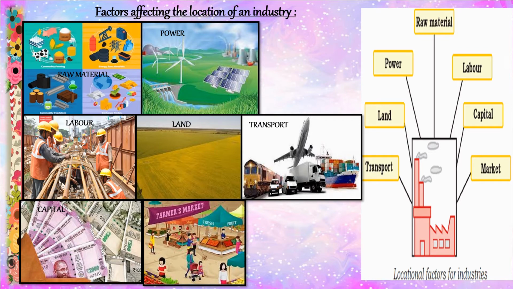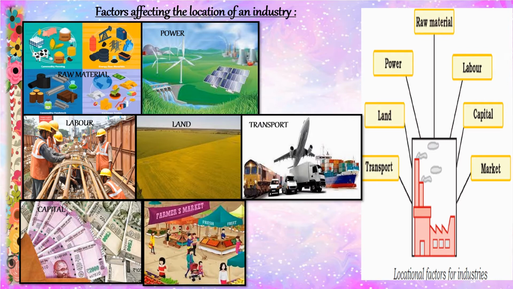Transport. Transport by land or water is necessary for the assembly of raw materials and for the marketing of the finished product. Labor. No one can deny that the prior existence of a labor force is attractive to industry unless there are strong reasons to the contrary. Labor supply is important in two respects. Workers in large numbers are often required. People with skill or technical expertise are always needed.